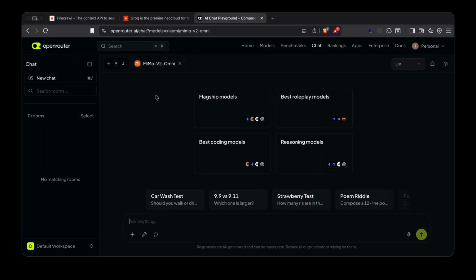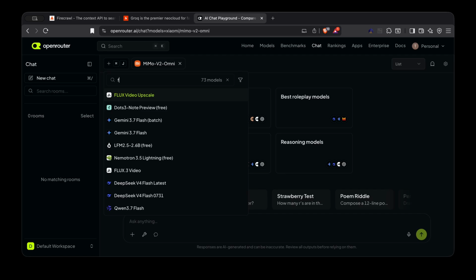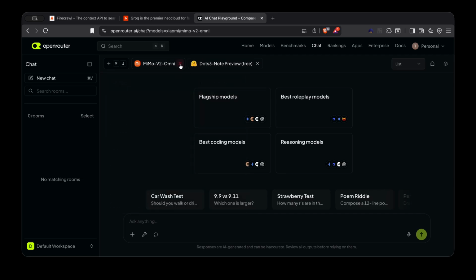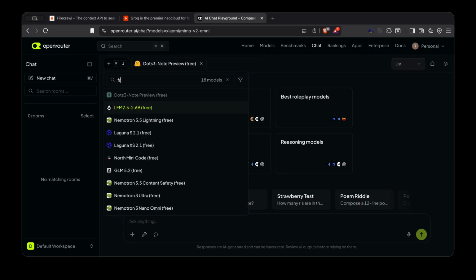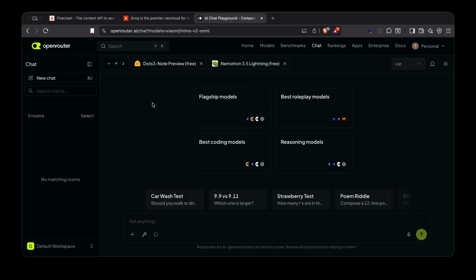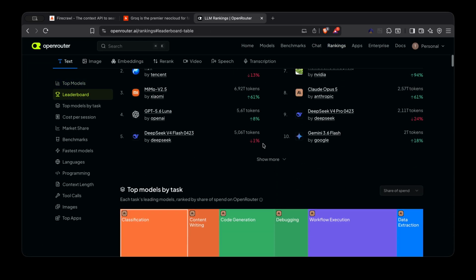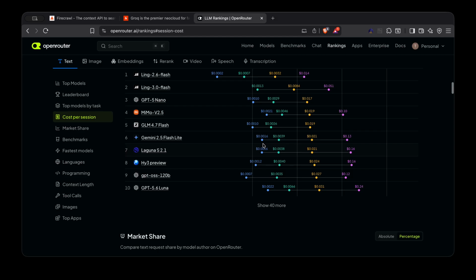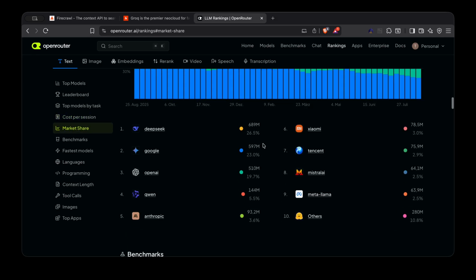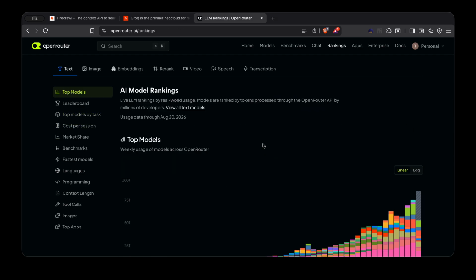Then we have OpenRouter. This is also a really good provider. Here you can have, for example, multiple models. They also have some free models. You can compare their responses. I can choose maybe this one, right? You can have 2, 3, 4, and then send your prompt, and then you can check how the responses are in different models. You can also check the ranking and the trends, which are the top models being used, and really good visualization here, and also for cost optimization.